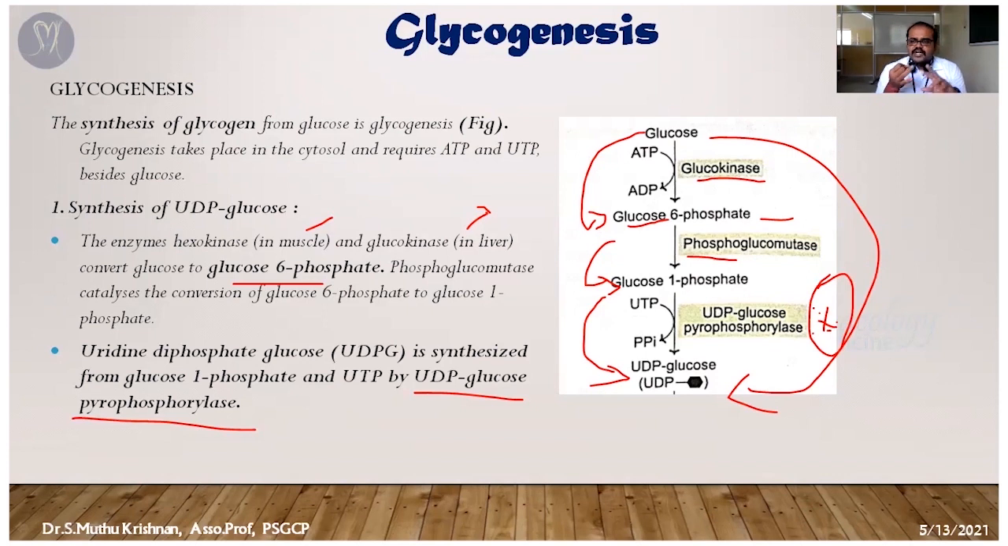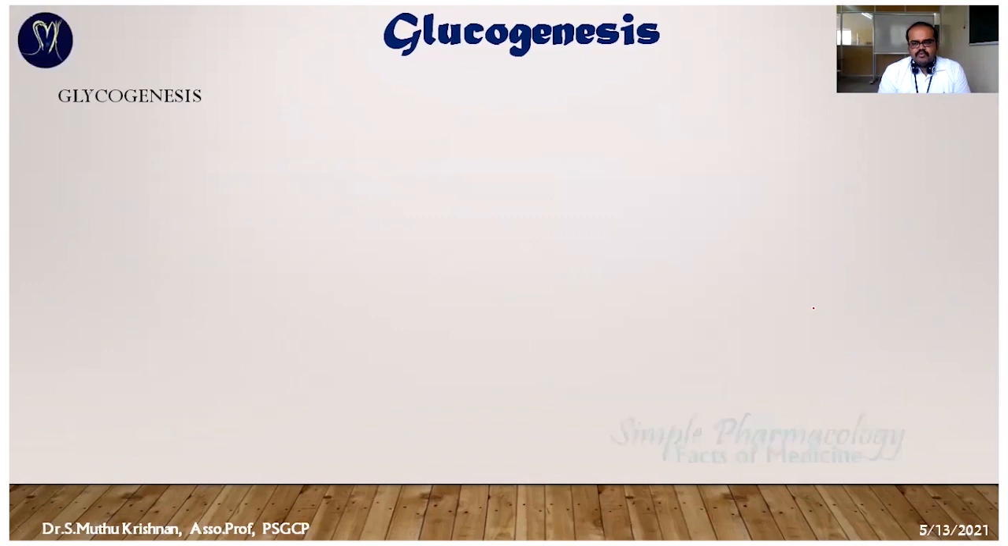First, glucose is converted into glucose 6-phosphate with the help of glucokinase or hexokinase. Then it's converted into glucose 1-phosphate. Then with the help of UDP glucose pyrophosphorylase enzyme, it's converted into UDP glucose. So the first step is over.